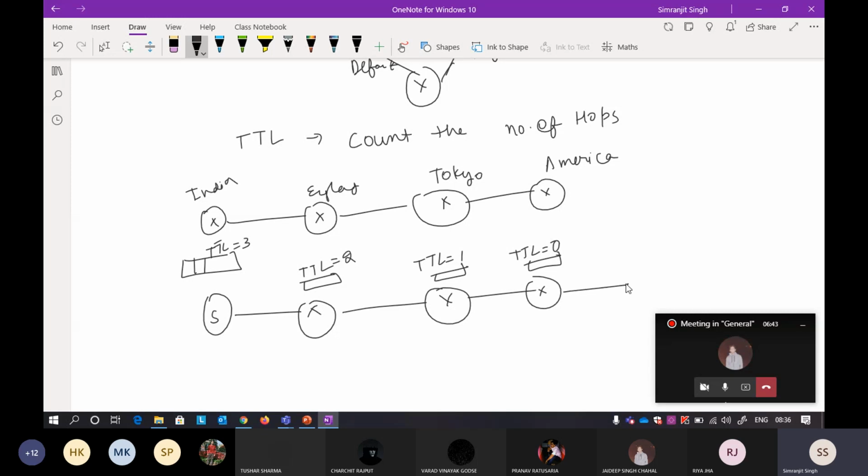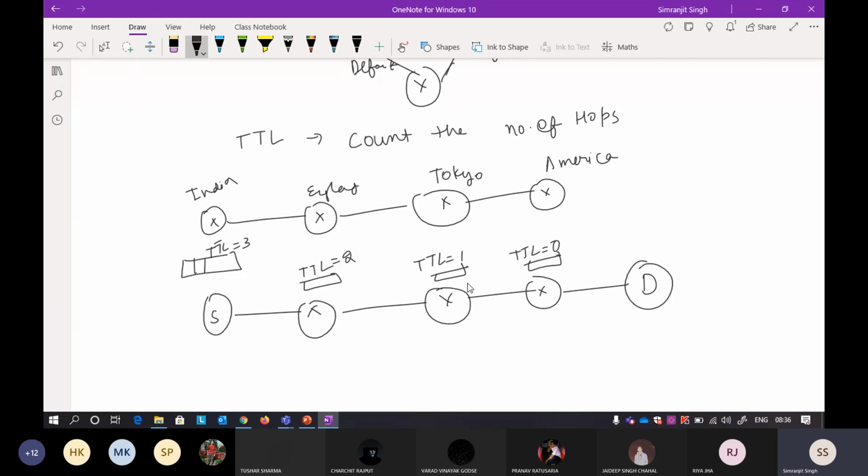Suppose your destination was supposed to be here. Now you set the TTL to be 3. When the TTL finishes, the packet is standing here. It has taken 3 hops to reach this particular point. Now it will check whether where it is standing is equal to the destination. If it is equal to the destination, then well and fine, my purpose is served.